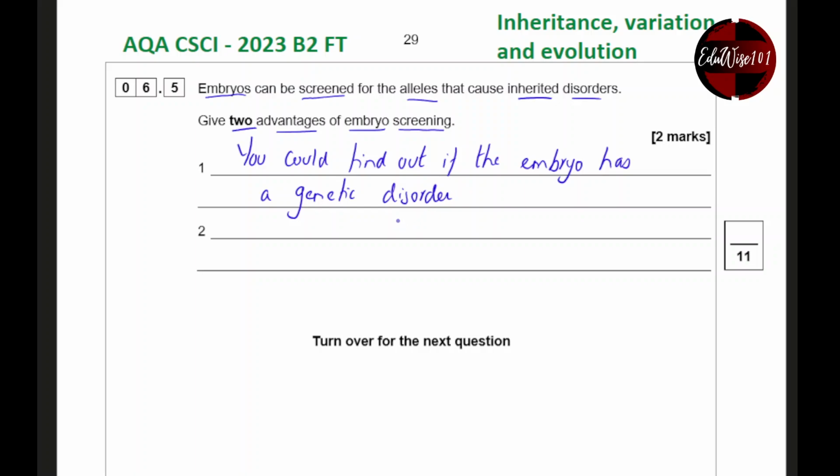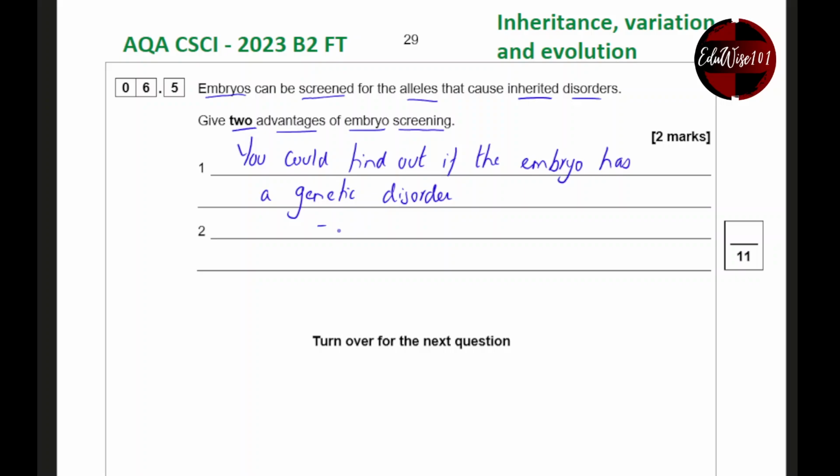By trying to find out whether the baby has a genetic disorder, that helps you to make some other decisions. What would these decisions be? Well, you could continue to have the pregnancy and have the baby, or you could actually terminate the pregnancy.